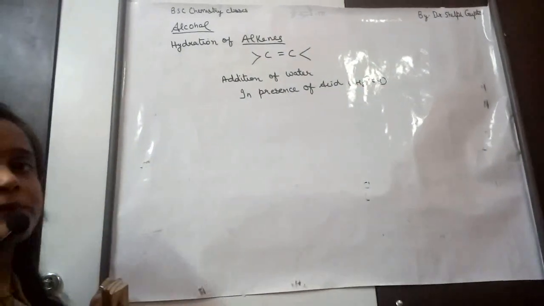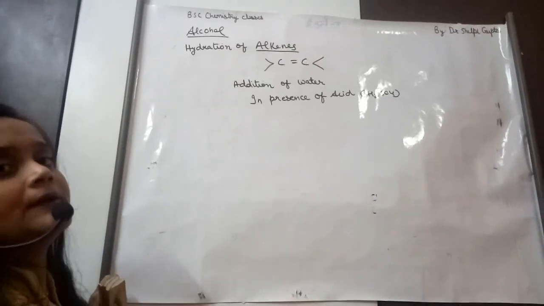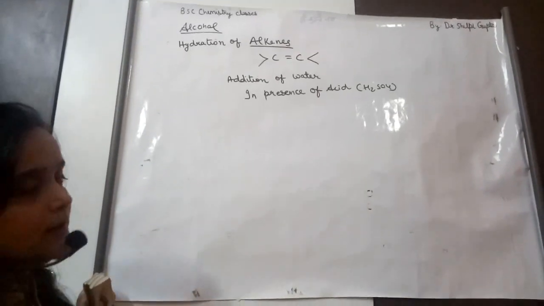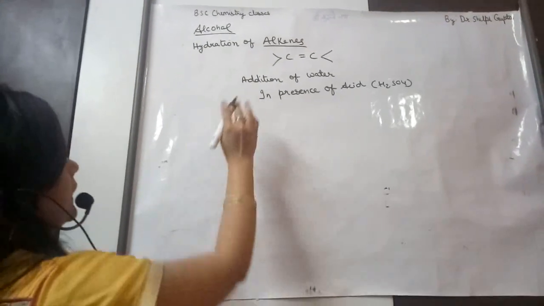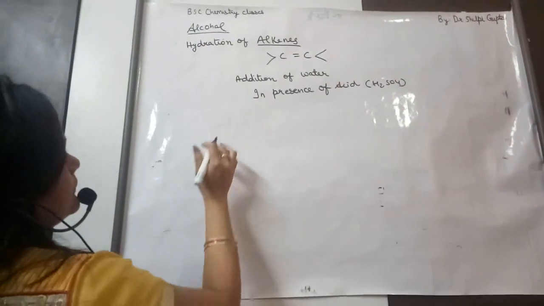So the hydration reaction is carried out in the presence of water and acid, because the double bond doesn't directly react with water.